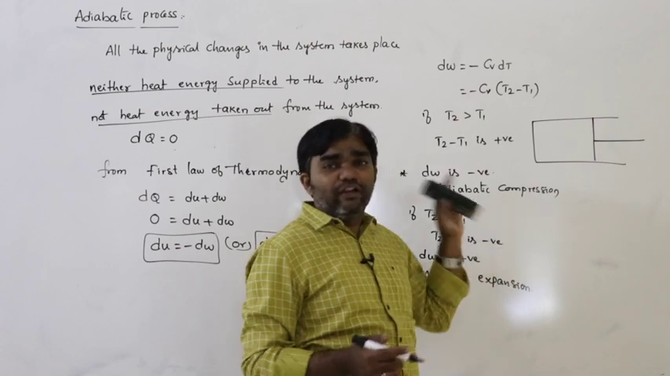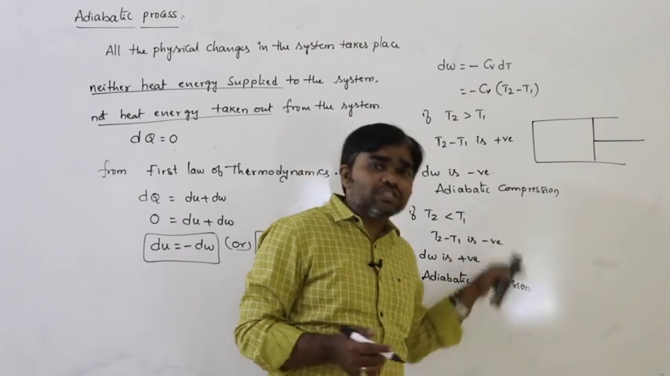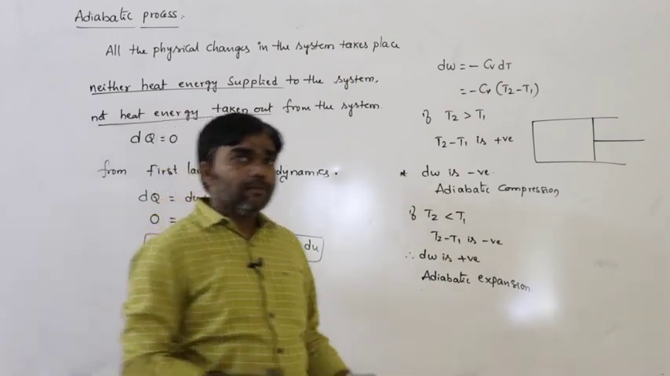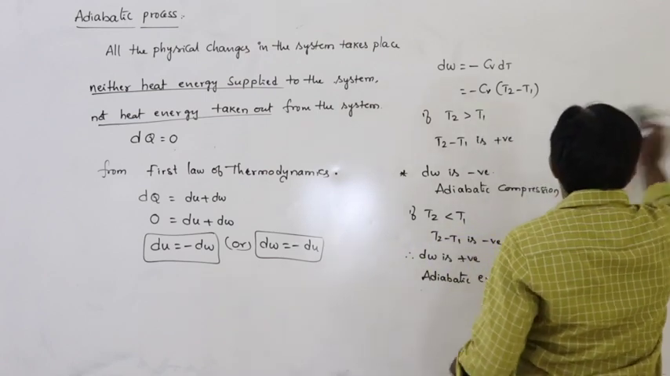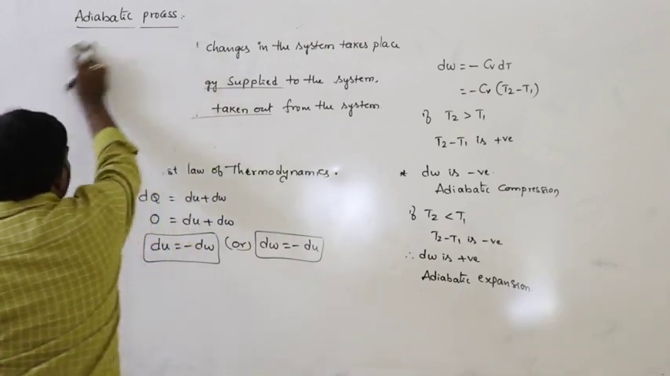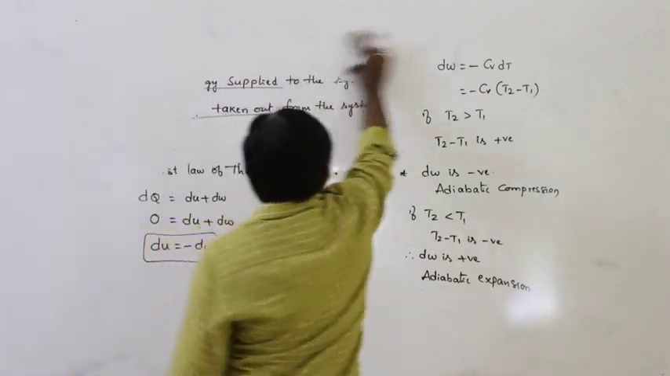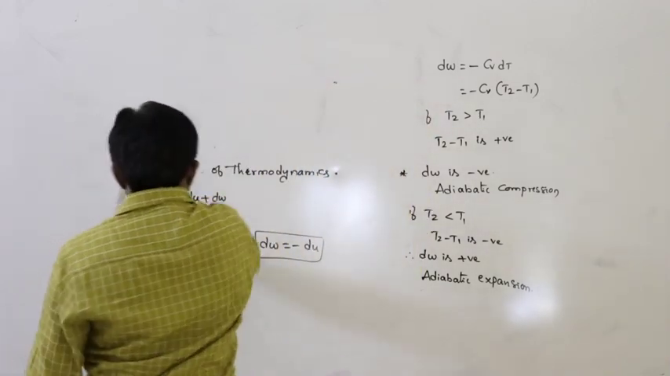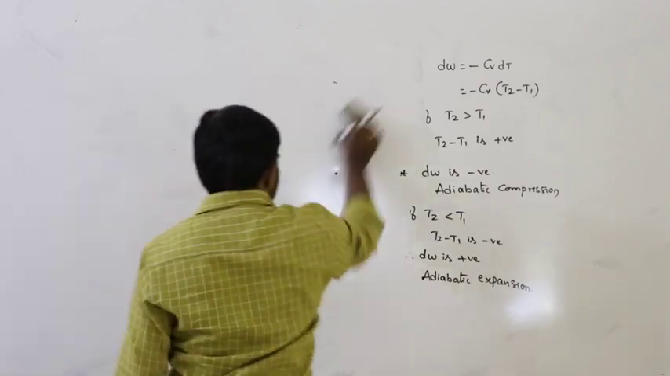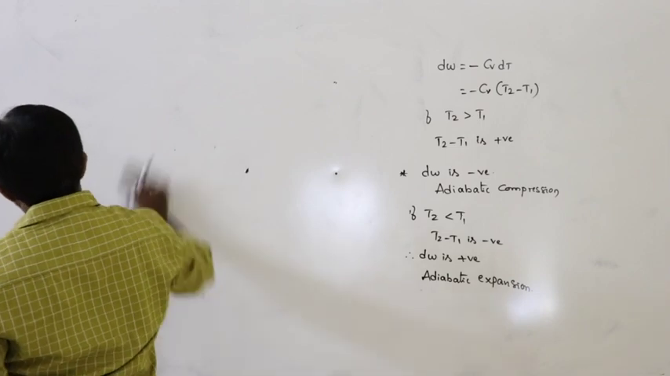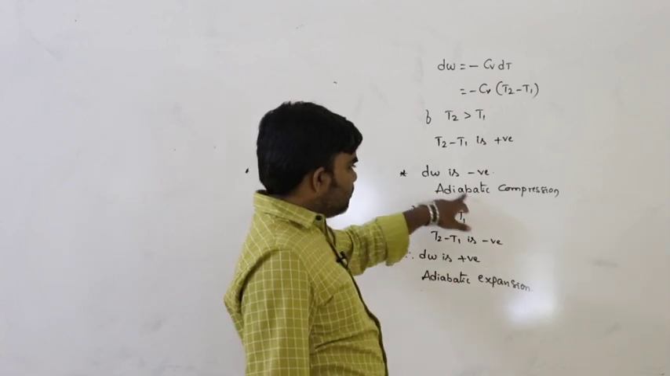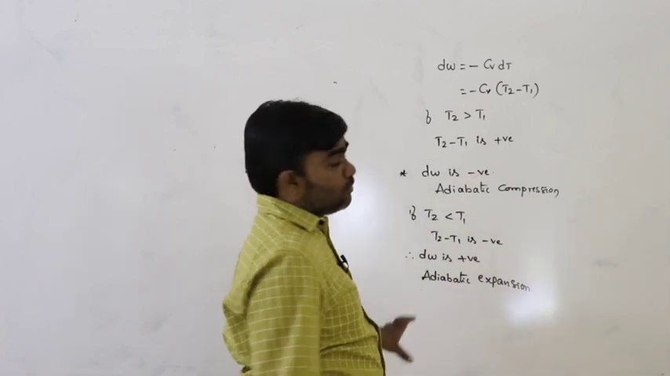In case of compression, definitely the temperature increases. In case of expansion, definitely the temperature decreases, especially in adiabatic process. This is the adiabatic process, adiabatic expansion and adiabatic compression. Next. So what are the key points in this adiabatic process? Don't get confused here. Expansion means temperature decreases. Compression means temperature increases in adiabatic process.